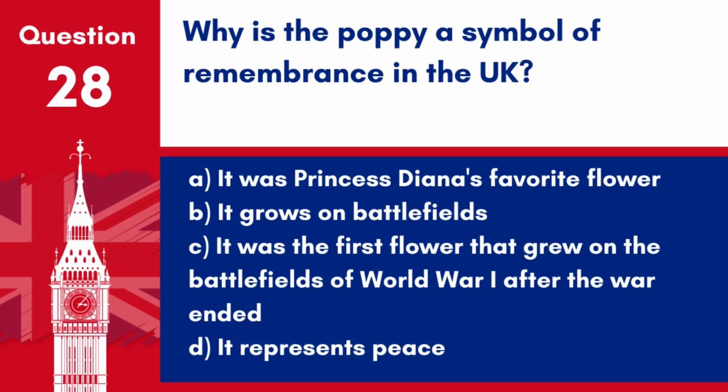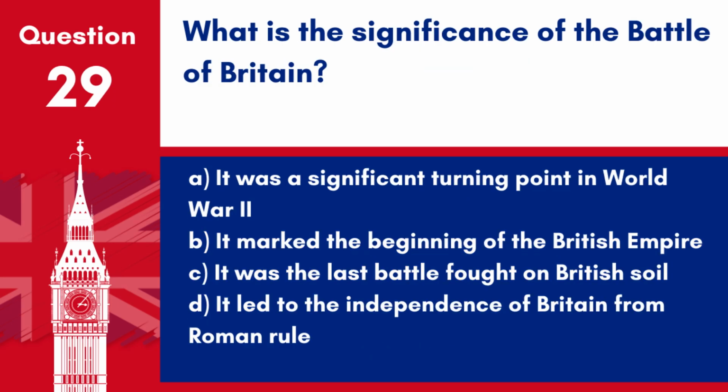Question 28. Why is the poppy a symbol of remembrance in the UK? A. It was Princess Diana's favourite flower. B. It grows on battlefields. C. It was the first flower that grew on the battlefields of World War I after the war ended. D. It represents peace. Answer C. It was the first flower that grew on the battlefields of World War I after the war ended. The poppy is worn to remember those who have died in war, inspired by the World War I poem In Flanders Fields.